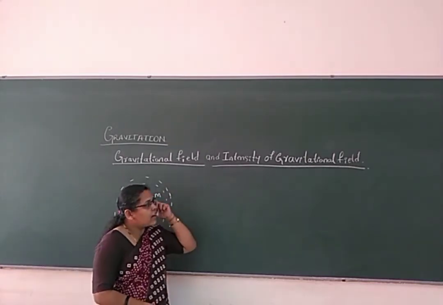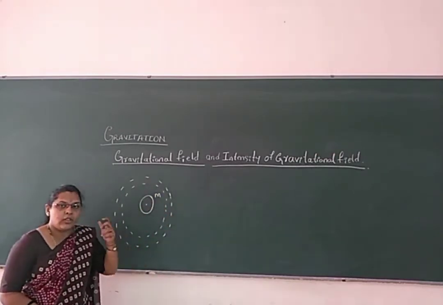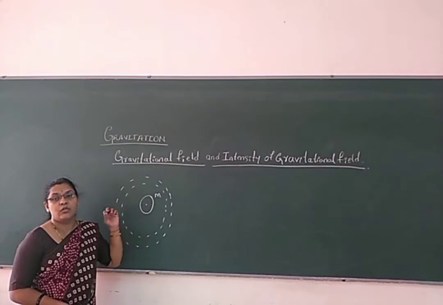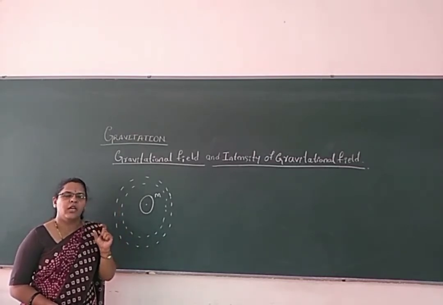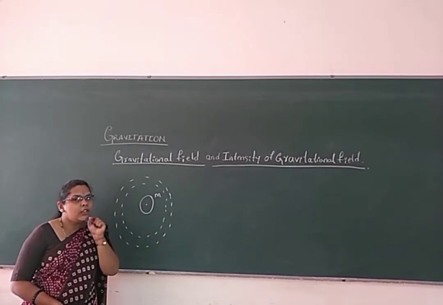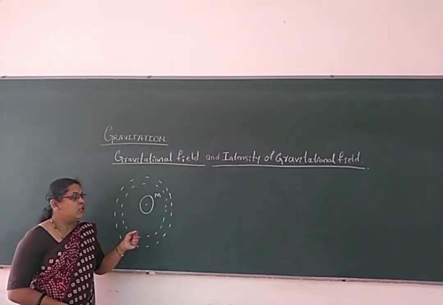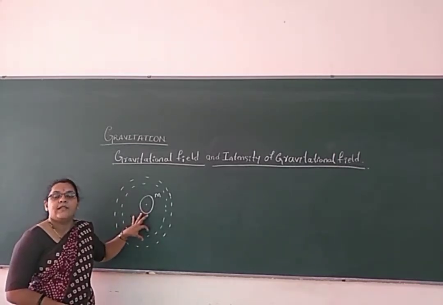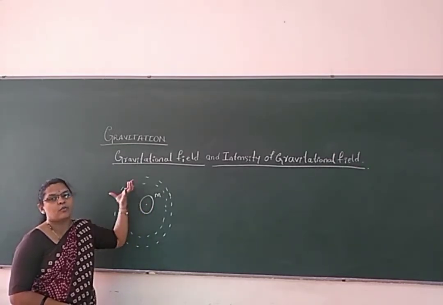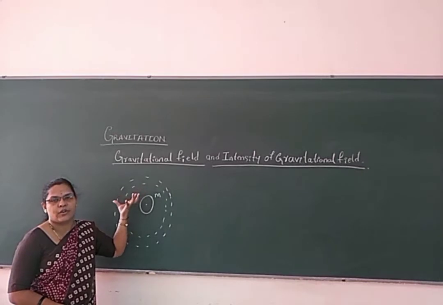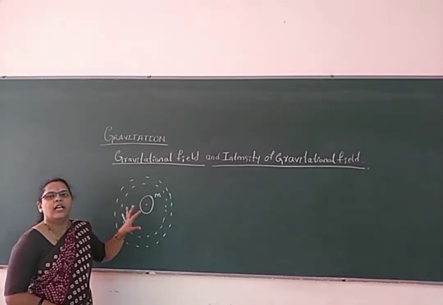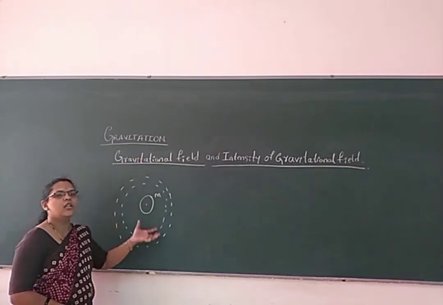Then intensity of gravitational field means that, whatever the object, its mass is taken as a unit mass. Why am I considering a unit mass? Because once a single unit mass is placed in the gravitational field at that point, which is responsible for developing the gravitational force of attraction, its presence does not affect the whole gravitational field.